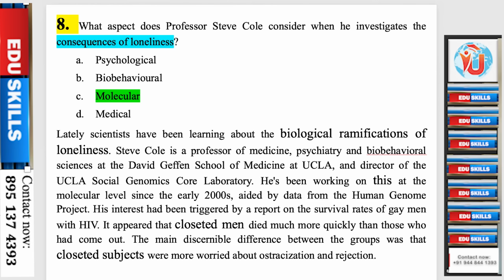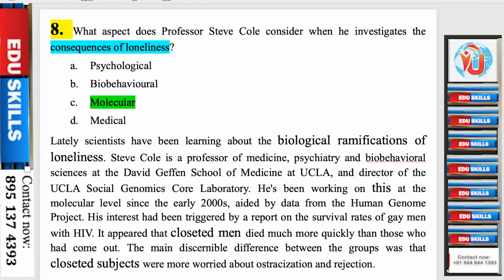He's been working on this at the molecular level since the early 2000s, aided by data from the Human Genome Project. His interest had been triggered by a report on the survival rates of gay men with HIV. It appeared that closeted men died much more quickly than those who had come out. The main discernible difference between the groups was that closeted subjects were more worried about ostracization and rejection.